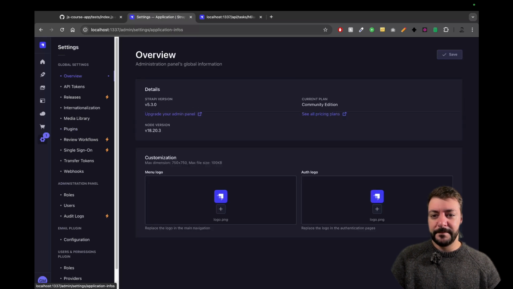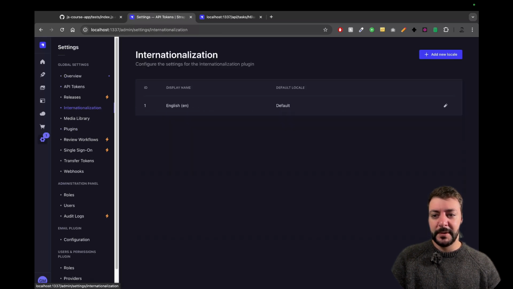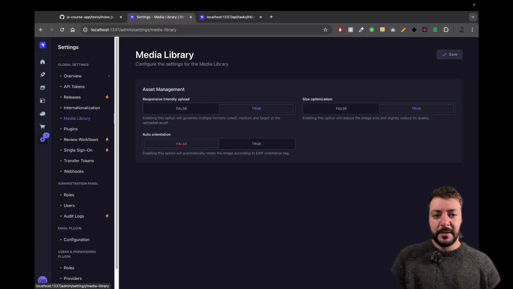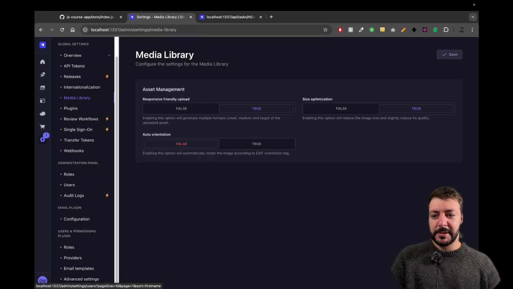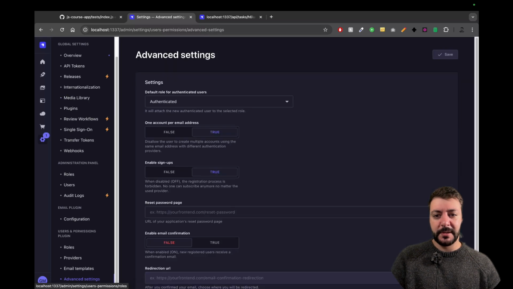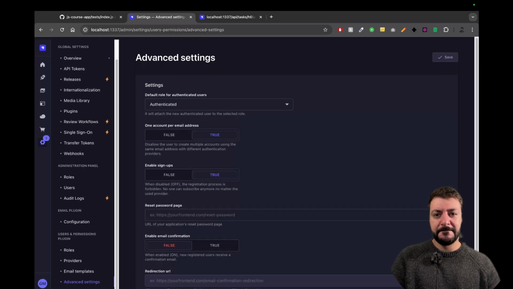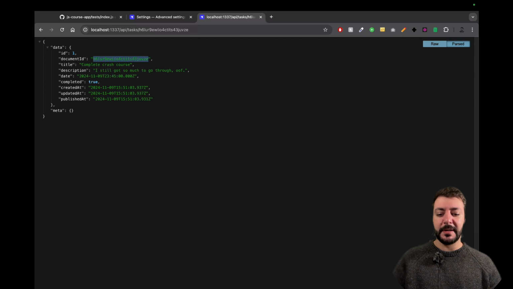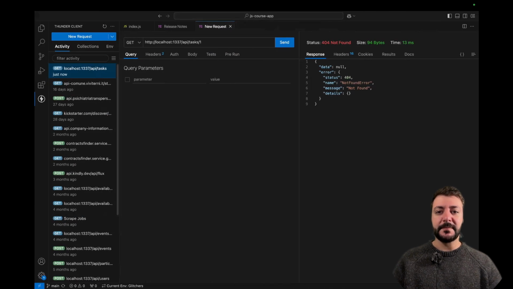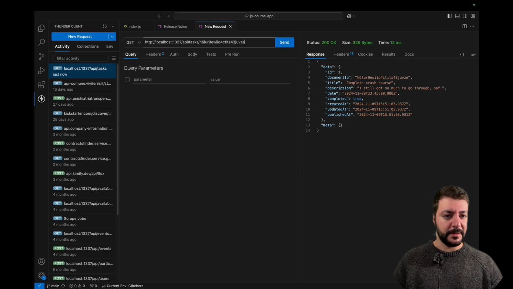I wonder if there's a way to change that. Well, we work on the bleeding edge, so I suppose we're not going to change that at all. We're just going to deal with the fact that our IDs are going to look like this, which is our document ID instead of our ID, which is very confusing. Oof, I really don't love it, but we're going to go with it regardless.